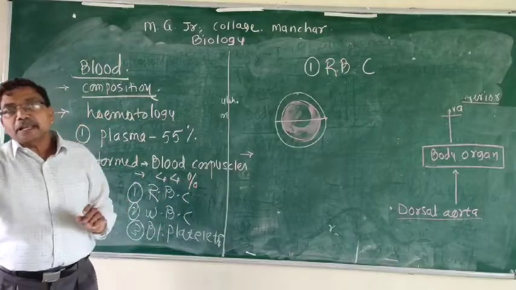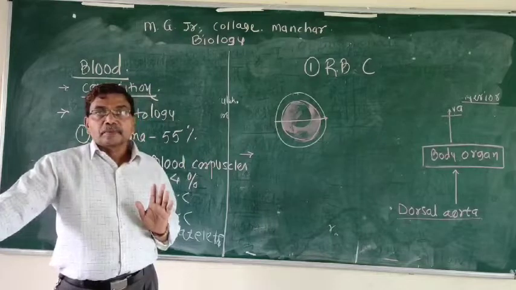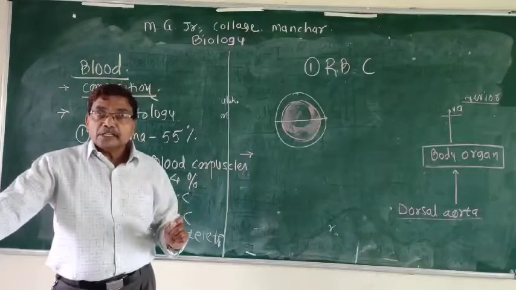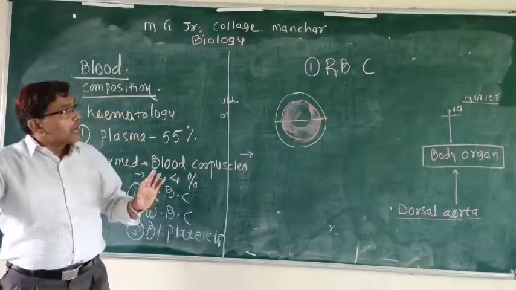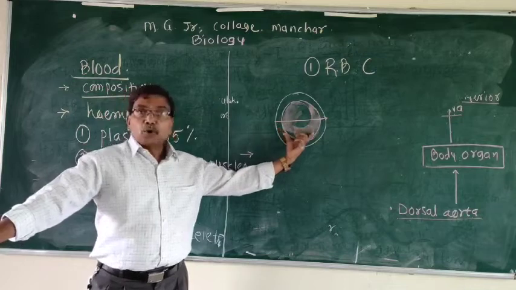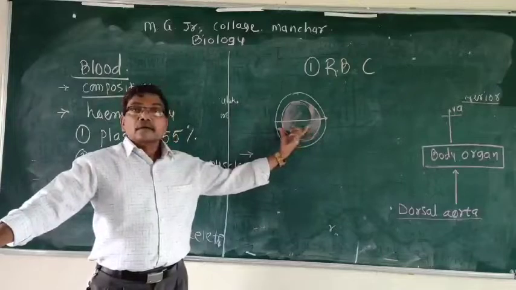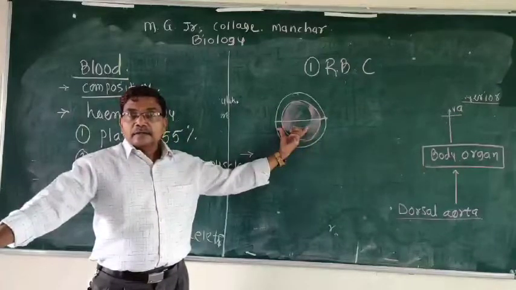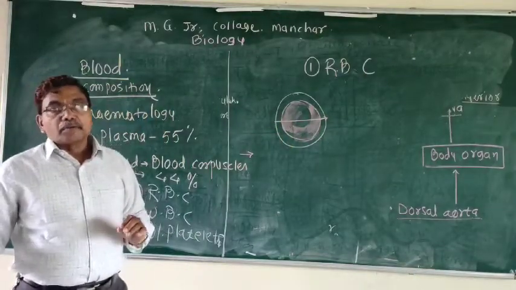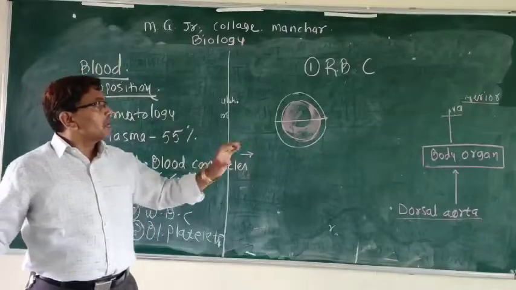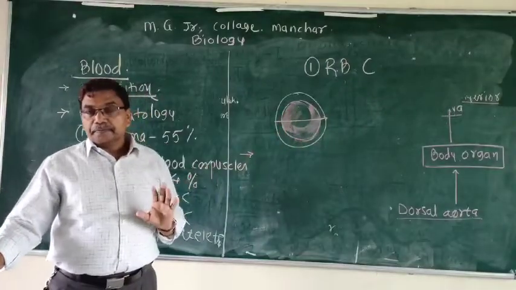These RBCs play an important role in the transport of gases, as well as maintaining the viscosity of the blood. This RBC consists of hemoglobin: globin, that is the protein, and iron. This globin protein, or proteinous amino group, reacts with carbon dioxide and transports it.